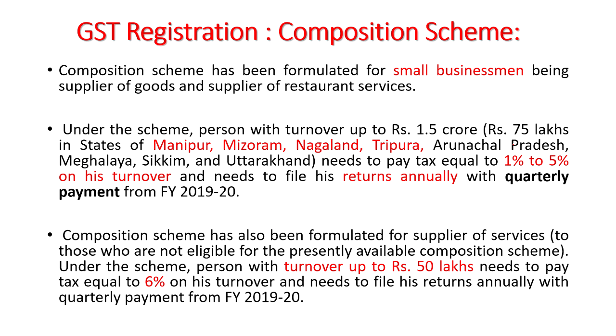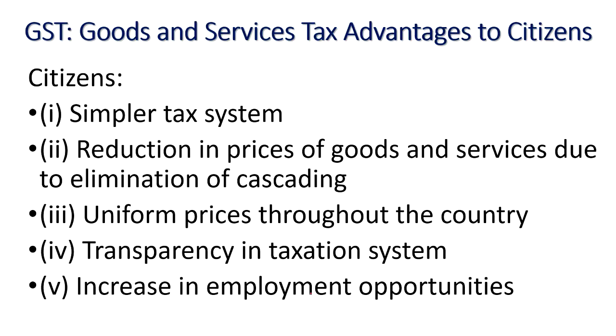And a composition scheme has also been formulated for suppliers of services who are not eligible for the presently available composition scheme. Under this scheme, the person can have a turnover up to 50 lakhs. Earlier we have seen 1.5 crore and 75 lakhs for different states. Here in this case, for 50 lakhs they have to pay a tax equal to 6%. Earlier we have seen it is 1 to 5%. Since this has been reduced to 50 lakhs, it has come to 6% on turnover, and they need to file their returns annually with quarterly payment. Payment should be made quarterly, from the year 2019-20. This is all about the composition scheme.